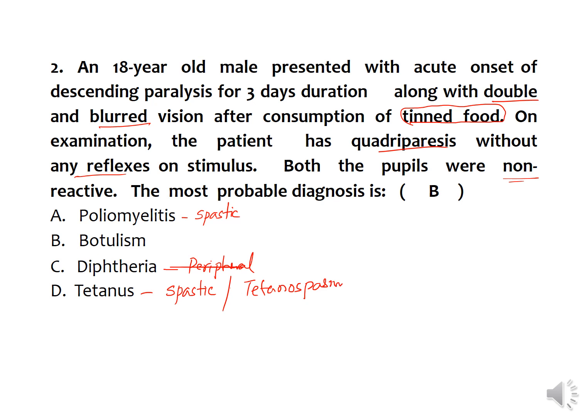And here the botulism, the causative agent is Clostridium botulinum and produces Botox, otherwise called